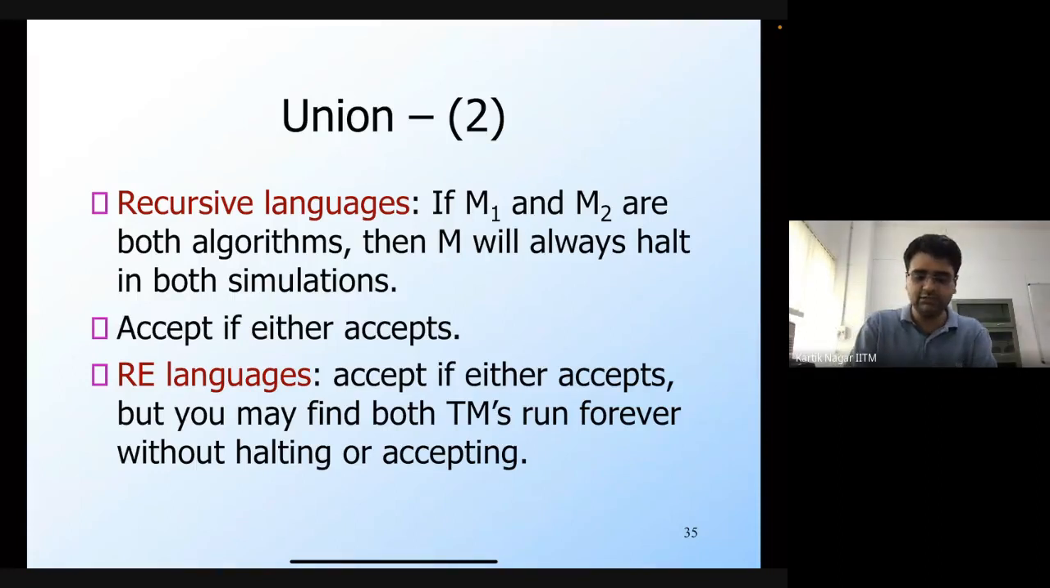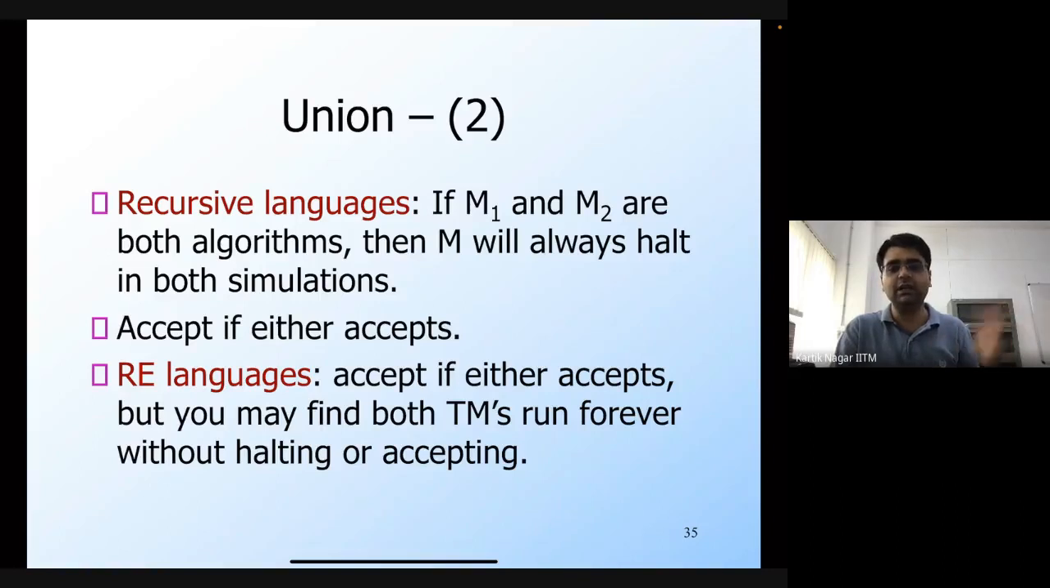So for recursive languages, if M1 and M2 are both recursive, which means they're both algorithms and both total TMs, then both M1 and M2 are guaranteed to halt, which means that M will also always halt. So the resulting Turing machine M is also an algorithm. It's also total, and therefore the language of M is also recursive.